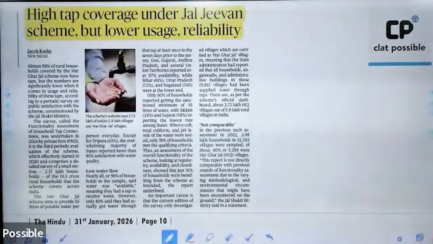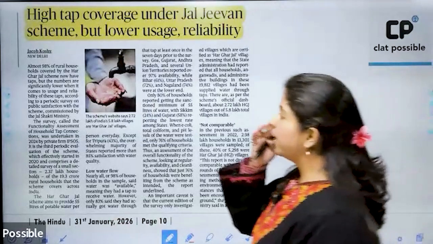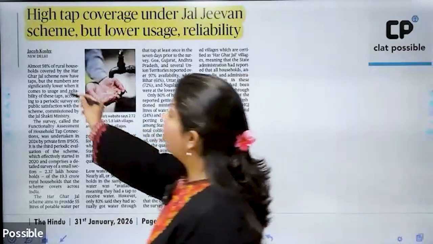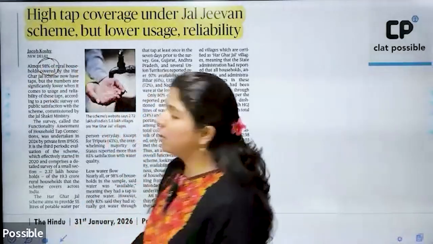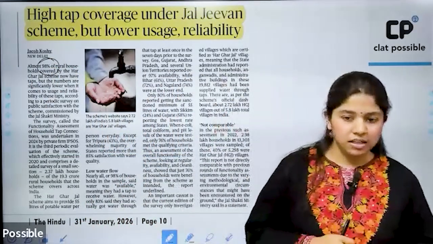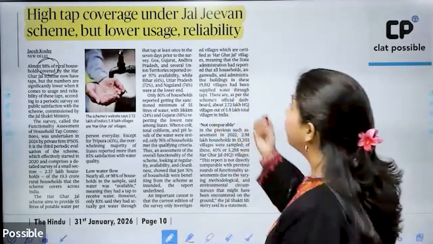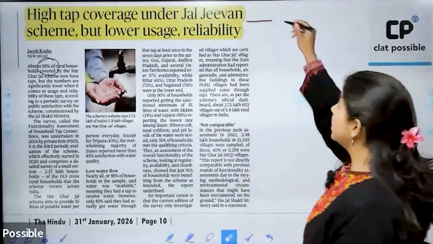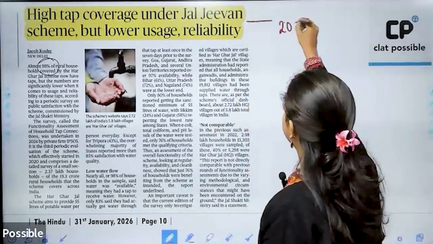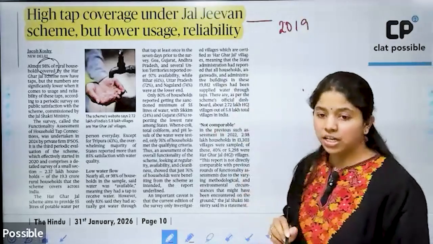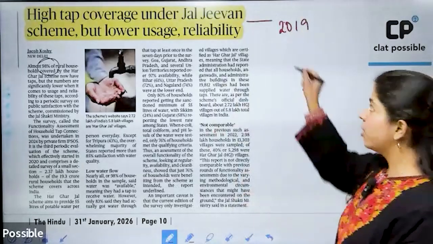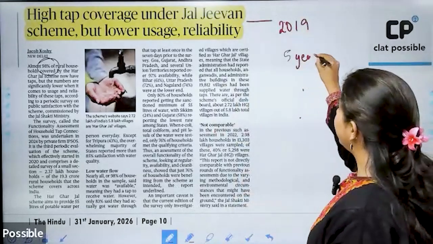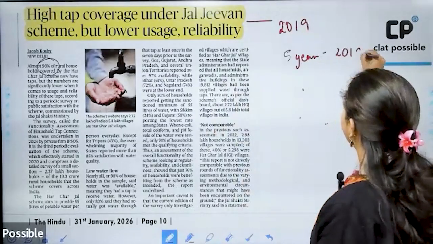Okay. All right. Then another piece of news said that almost 98% of rural households have been covered under the Jal Jeevan scheme. What is the scheme? This scheme has been implemented since 2019 under the Ministry of Jal Shakti. Initially, the scheme was for 5 years, that is from 2019 till 2024.